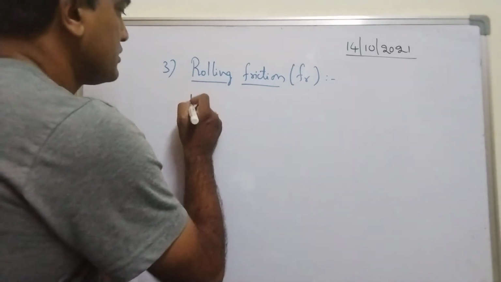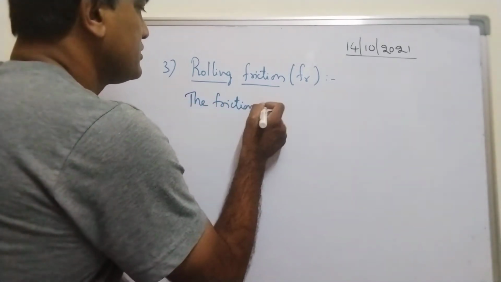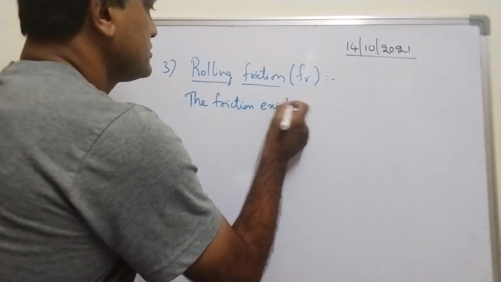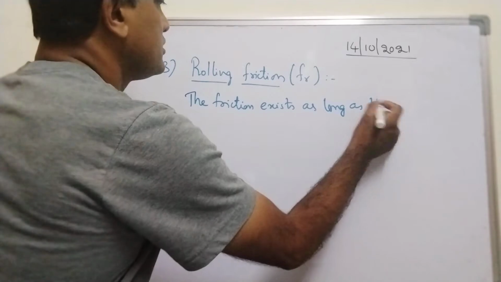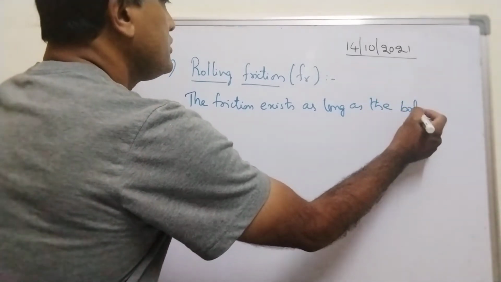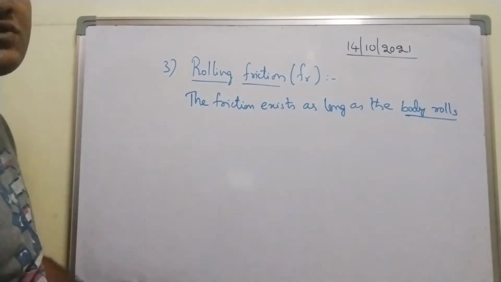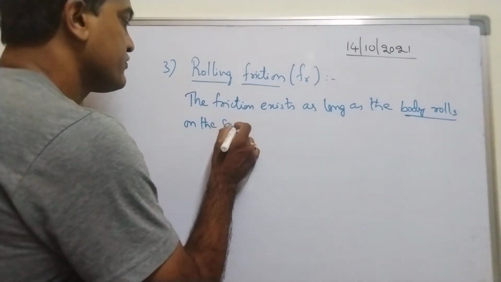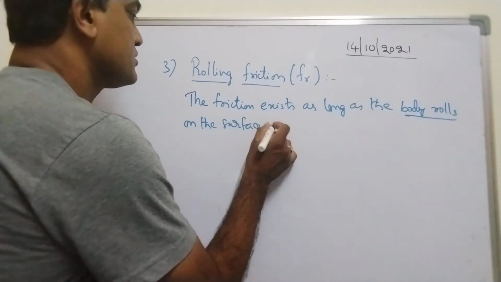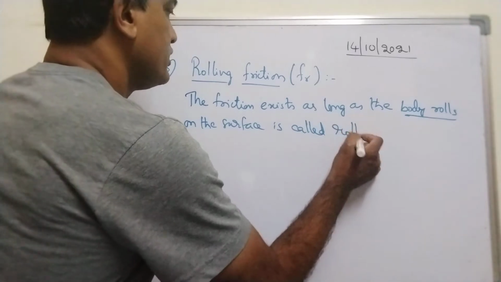Let me write: the friction that exists as long as the body rolls on the surface is called rolling friction.